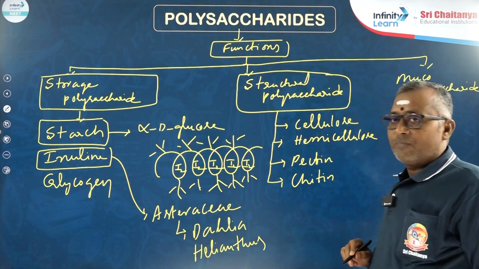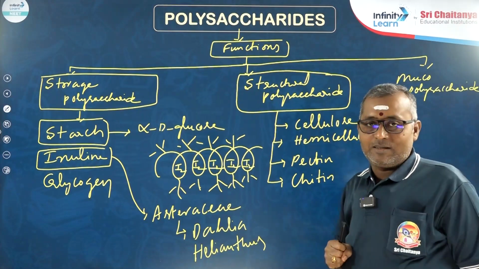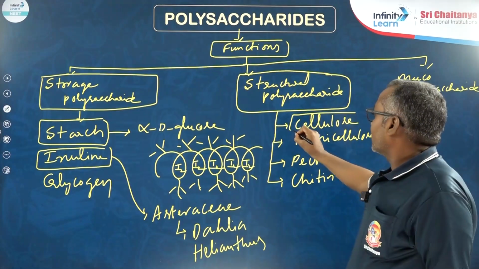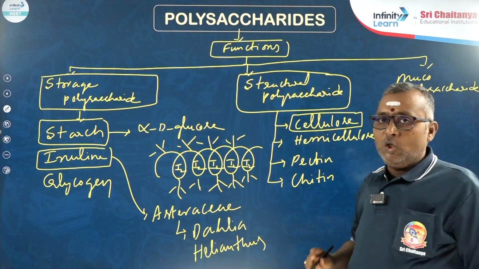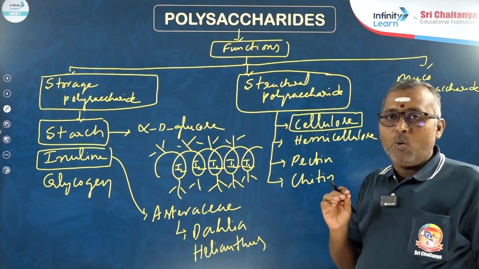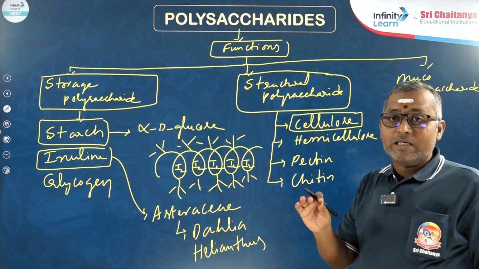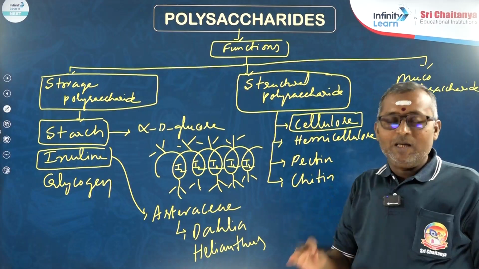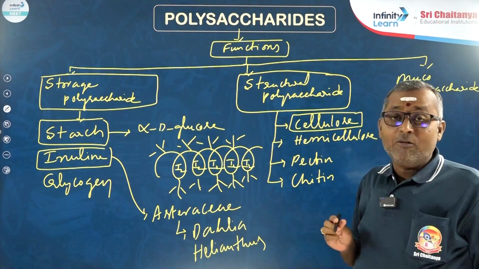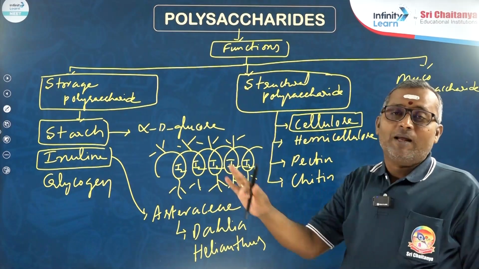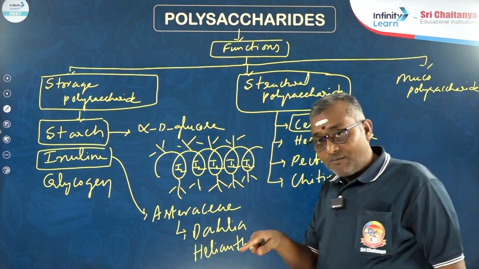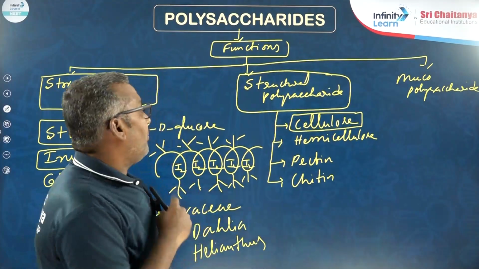These are structural polysaccharides. Let us take first cellulose. Cellulose is one of the most abundant organic substances on this biosphere and it is a cell wall component of all plants. It is also seen in some fungi. It is a cell wall component.